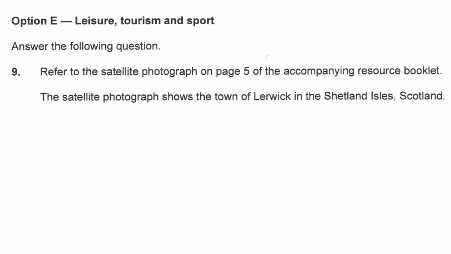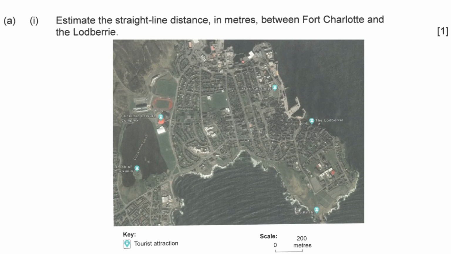The satellite photo shows the town of Lerwick in the Shetland Isles, Scotland. Should be beautiful. I love Scotland. Oh, city area, I don't like it. Estimate the straight line distance in meters between Fortress and the Northbury.